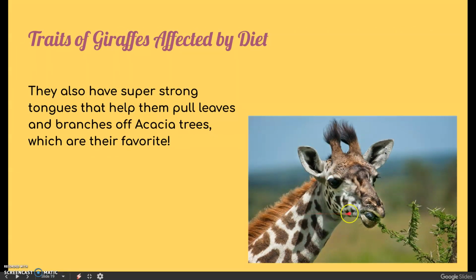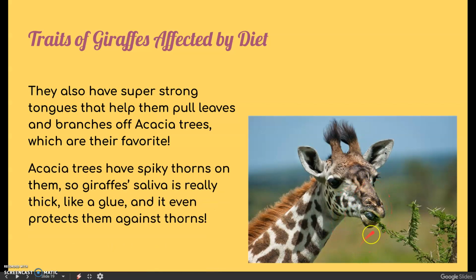Also, giraffes have really super strong tongues that help them pull the leaves and branches off acacia trees. Because these branches are so strong, the trait of their tongue had to change so that they could get those tree branches off. And also, see those spiky thorns on the acacia tree?